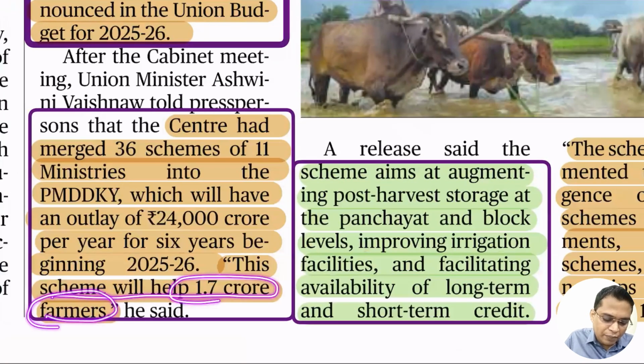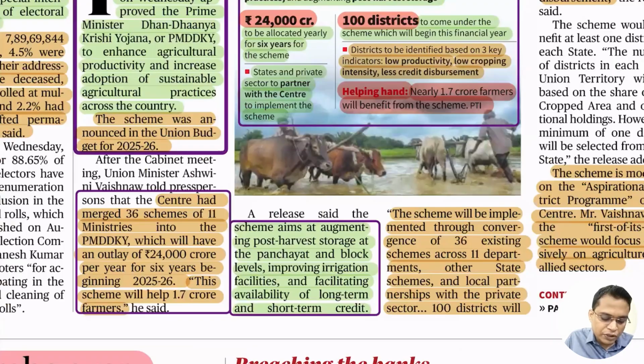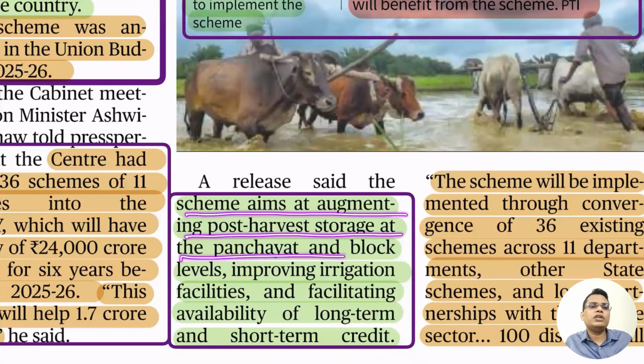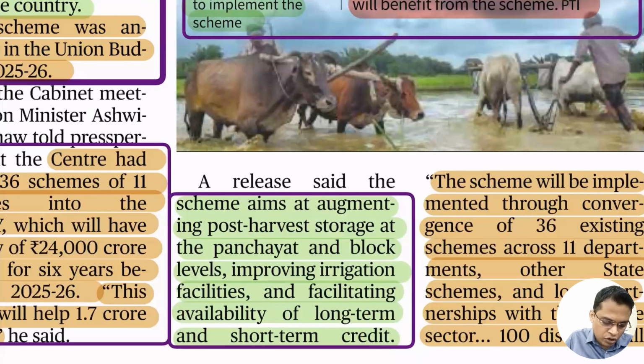Next, the scheme aims to augment post-harvest storage at the panchayat and block level. After production, lack of storage leads to damage to our produce. For example, tomato may get spoiled or potato may get damaged because of lack of storage. If we have good quality storage, then it can be stored for a long period of time and the farmer can get a good return. The next is improving irrigation facilities and facilitating availability of long-term and short-term credit. So these are a few of the objectives.